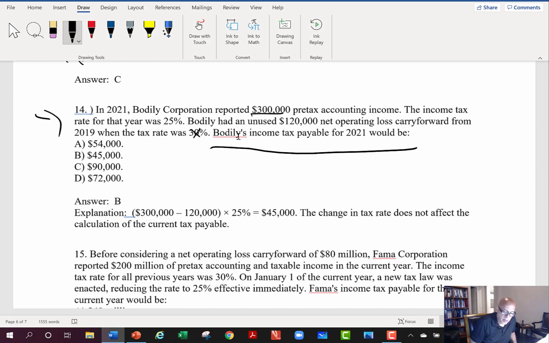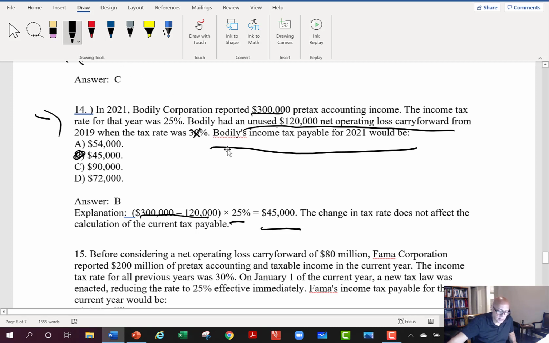So we have $300,000. We have an unused $120,000 loss carry forward. We use the current year's tax rate, which gives us income tax payable of $45,000. So you go by whatever the rate is at the time that you're using that deferred tax asset, because they're using it up at that point. Here they were just asking us what the tax payable is based on the fact that we have a $120,000 net operating loss that we can offset our current year income against. So we use the current year's tax rate.